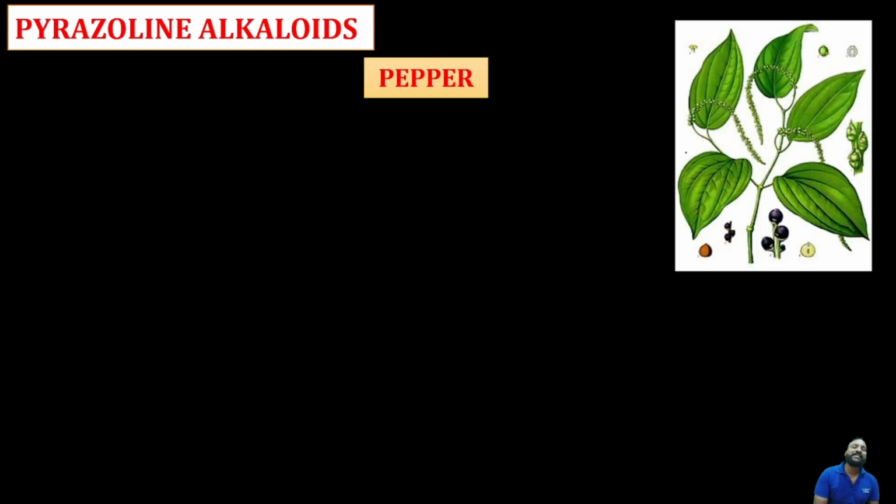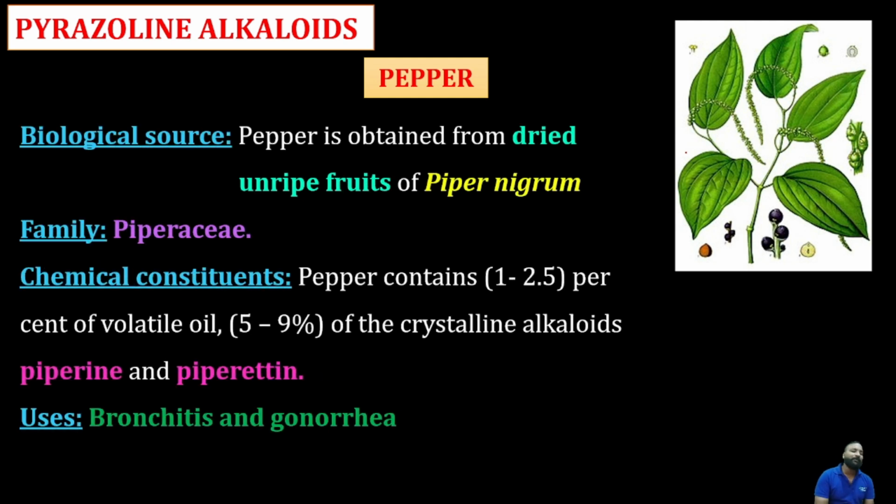We are going to complete the entire alkaloids with the pyrazoline alkaloids. For the pyrazoline alkaloids, we have the best example of pepper. We all know that pepper is a spice ingredient that we use in almost all of our food, but it comes under the pyrazoline alkaloids, which means consisting of a pyrazoline nucleus. So in the pyrazoline alkaloids, pepper is an important drug.